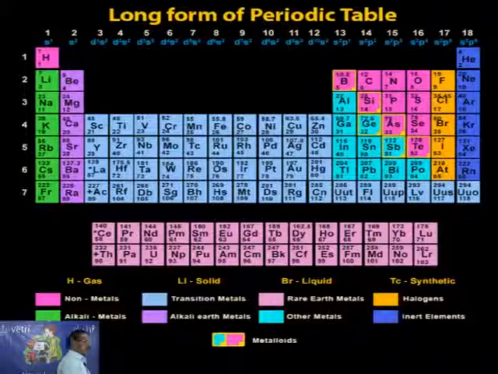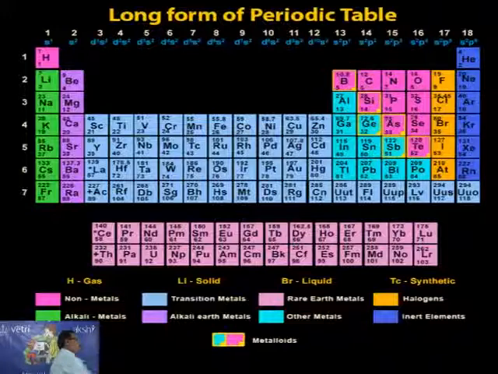This information I have indicated here. Just see, the metalloids are here: boron, silicon, arsenic, tellurium, antimony. And there is one more, germanium. So totally, boron 1, silicon 2, germanium 3, arsenic 4, antimony 5 and tellurium 6. So these are the 6 metalloids, and the remaining ones are called non-metals. So metals, non-metals and metalloids are there.